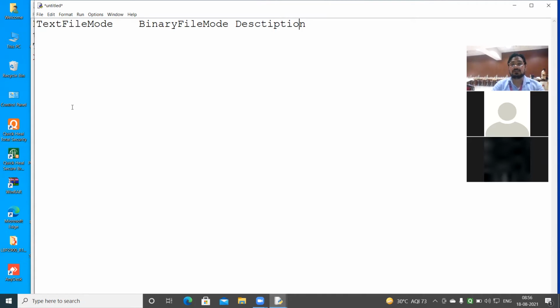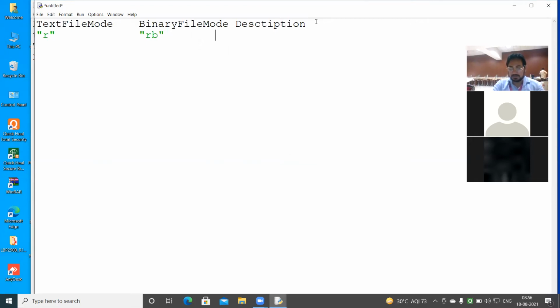So we'll come to the next point here. Text file mode. Suppose I am writing R. This can be written in single quotes, double quotes, triple quotes, as you wish. And once you are using the binary mode, it should be RB, read binary. Okay.